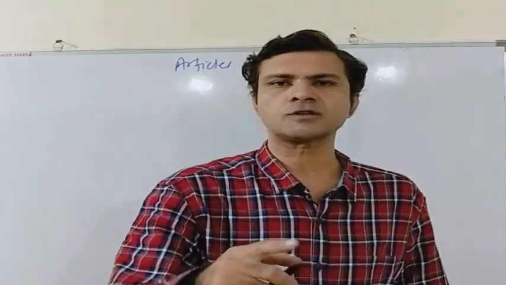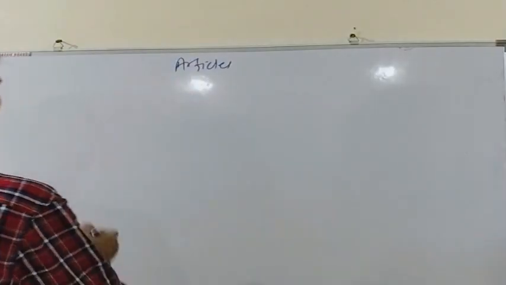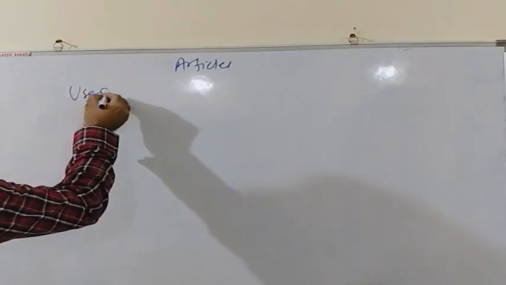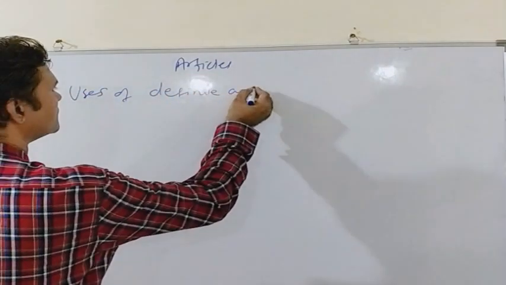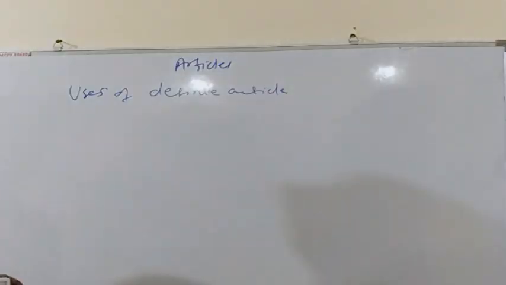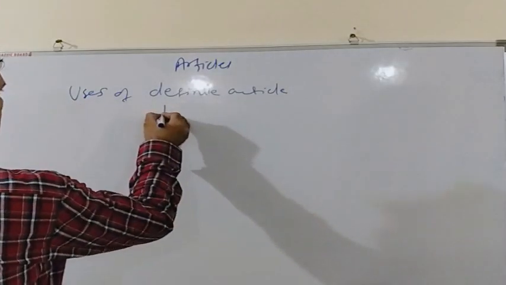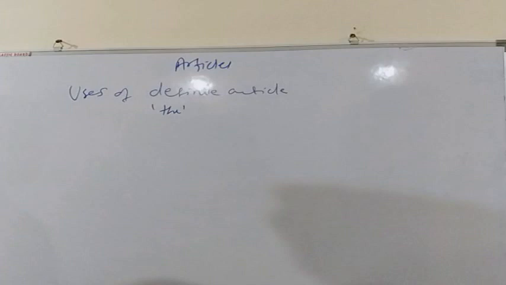Let us check the uses of the definite article. Uses of definite article. The definite article is the. So we have to see the uses of the.